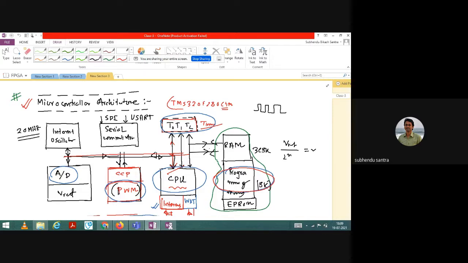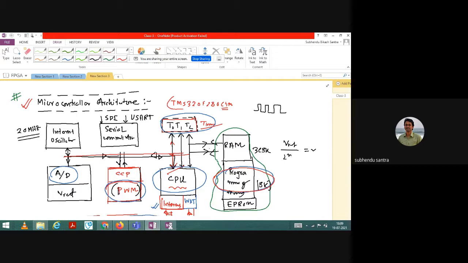The current age is about digitalization and embedded systems, where we talk more about programming, because you have a flexible system where you can write your code accordingly, and your system becomes an integrated one. So you do not need chips connected on a larger scale, where debugging would be difficult. In the second or third class, I discussed extensively the combinational circuit, the sequential circuit, why the FPGA is important, and why embedded systems are important. You can please go through these lectures, as well as the class note I have uploaded. So it is an extension of those classes.